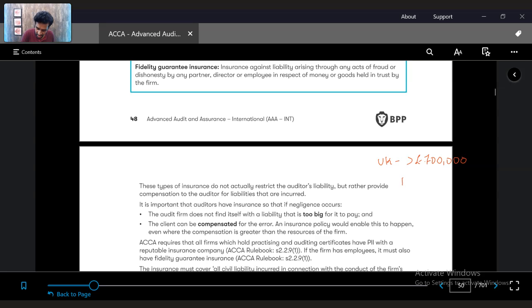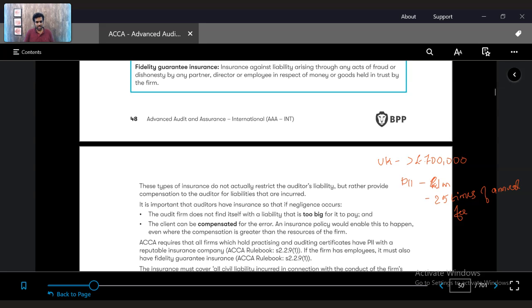So he is required to have a PII of 1 million pounds or 25 times the annual fee, whichever is greater.